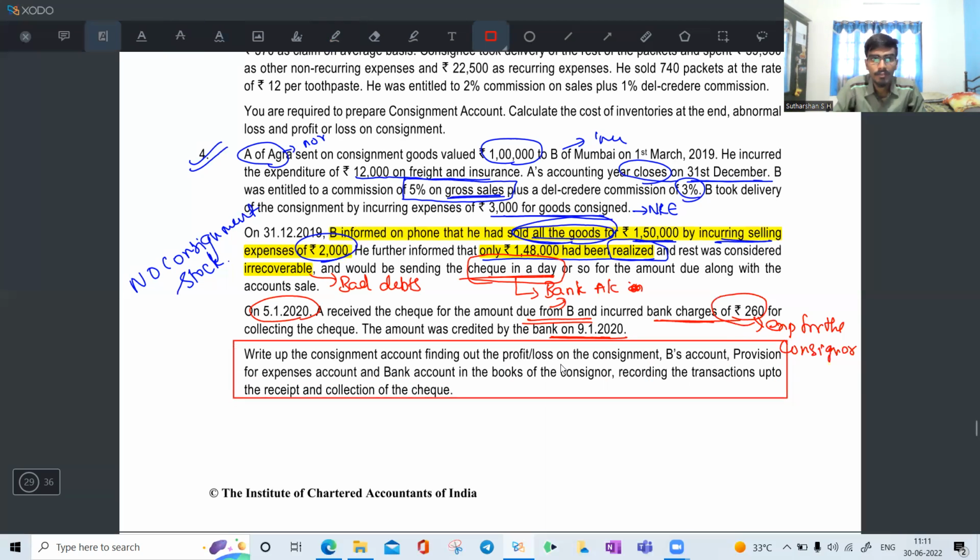You may feel the preparation of provision for expenses account and bank account is new, but it is very easy. They are particularly asking to record the transactions up to the receipt and collection of the check. What is our year end?